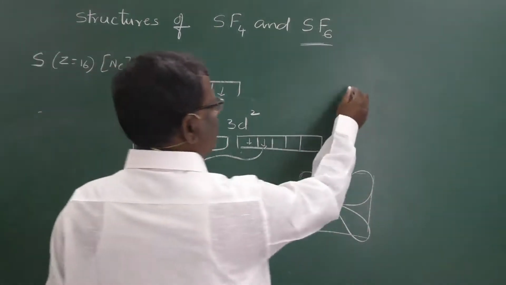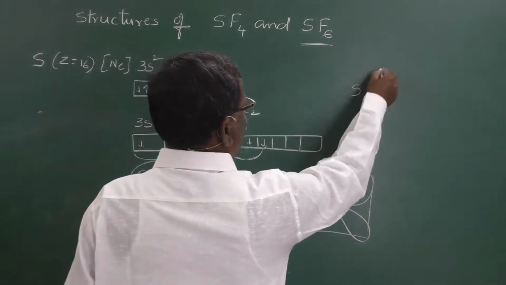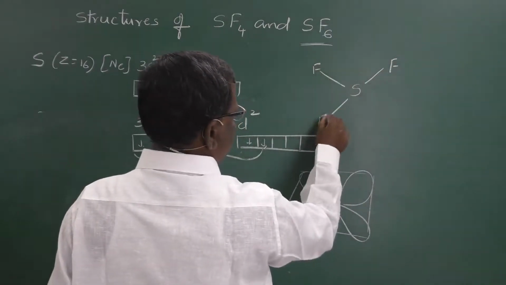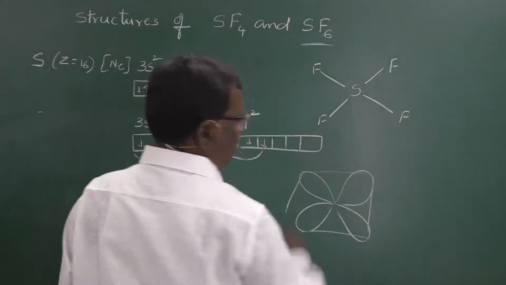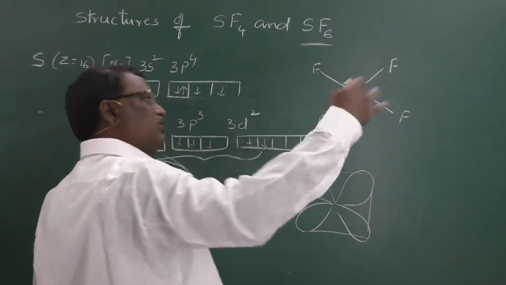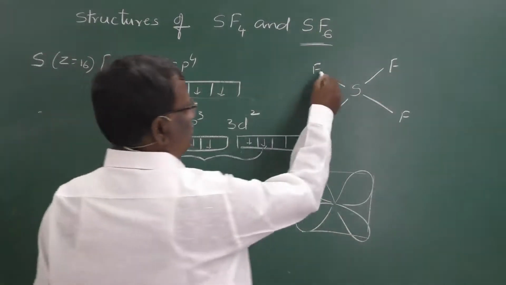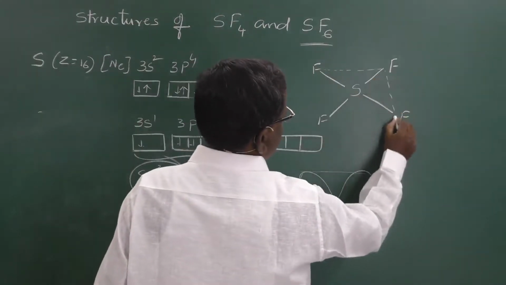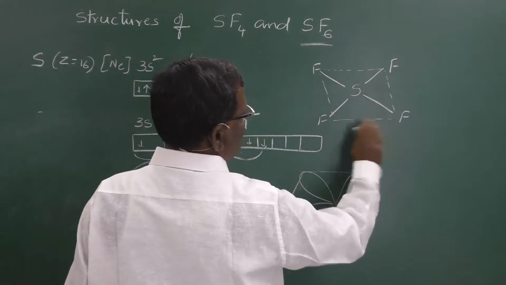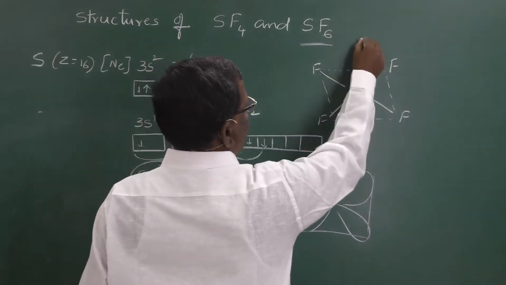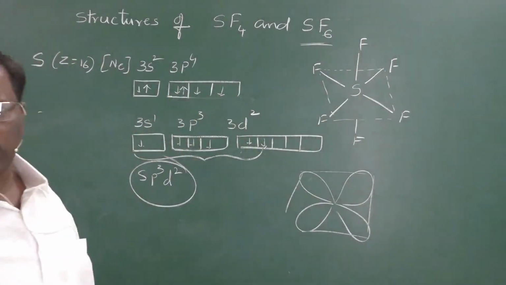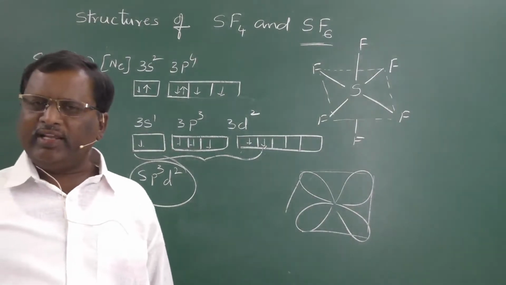That means, if sulfur is present like this, 4 F atoms will be arranged like this in one plane, and one is like this and the other on the other side. So, to represent it, let it be like this. This is one plane. There is no bond here, I am just drawing it to represent the plane. One fluorine will be like this on the top and the other at the bottom. Here it is in octahedral shape with bond angle 90 degrees.